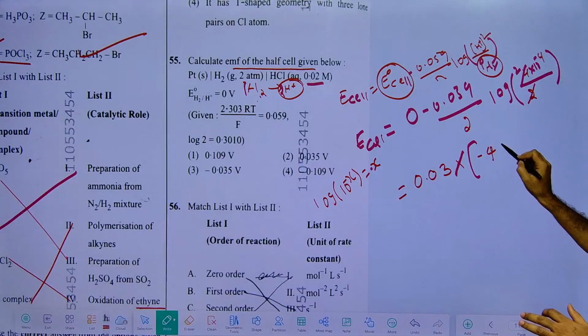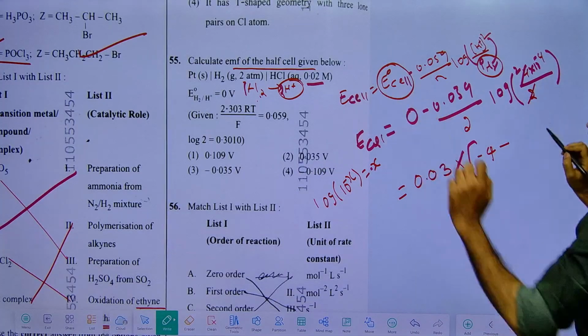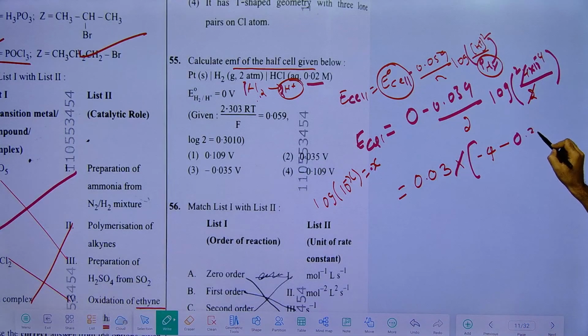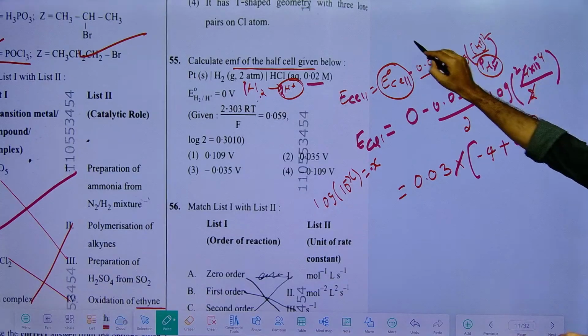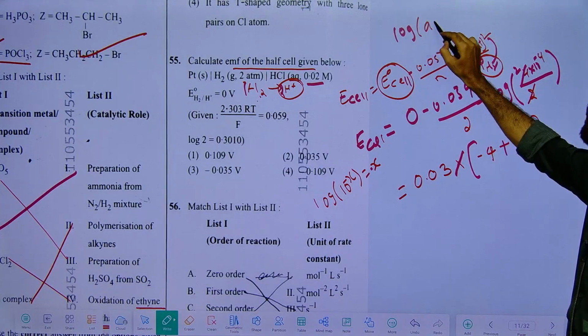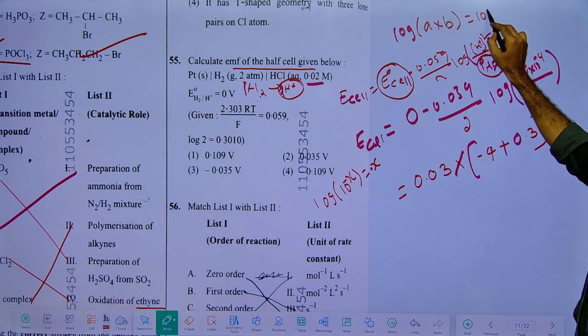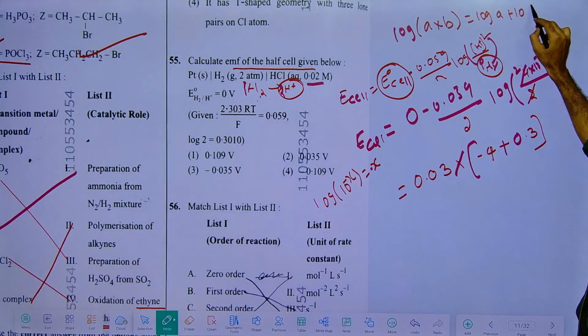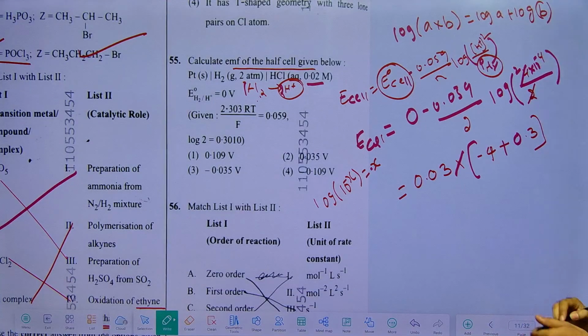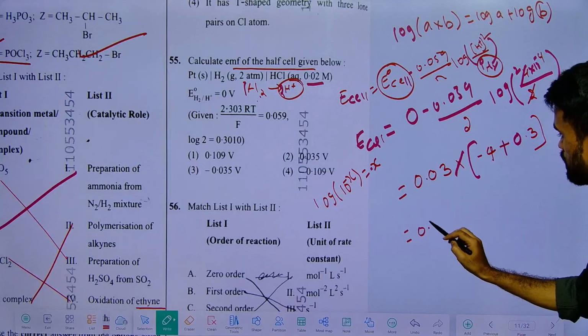So minus 4 minus log 2, and it is given as 0.3 there, so you can take that. So it is minus 4 plus log 2. It is something like the log of A into B formula. What can you write? Log A plus log B. We did this model in the class also. So how much will it be?